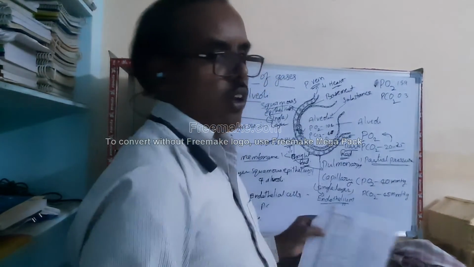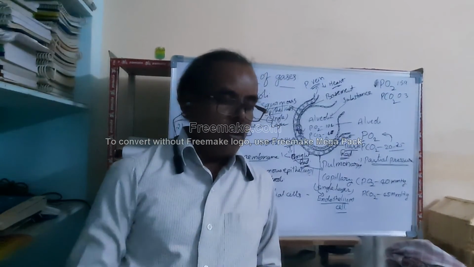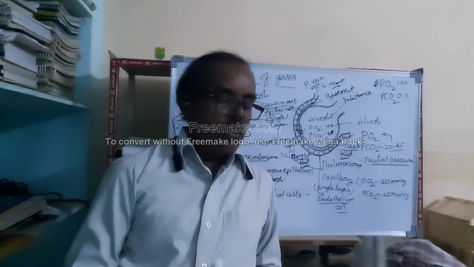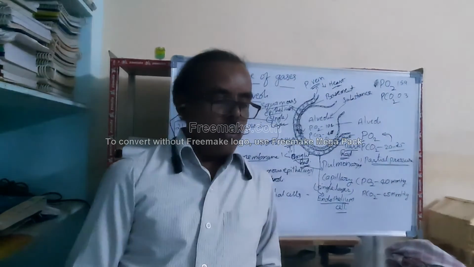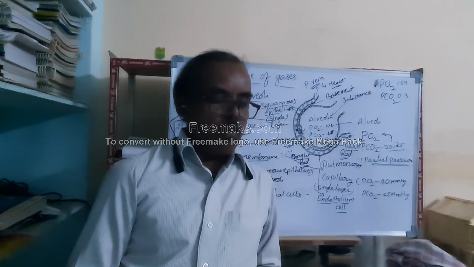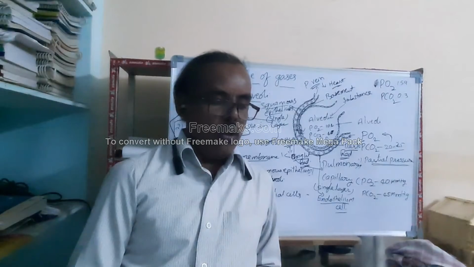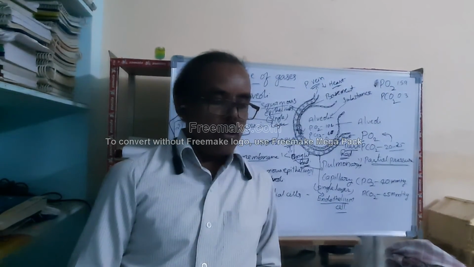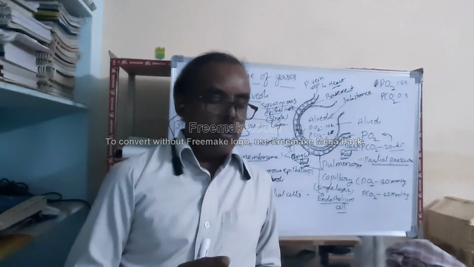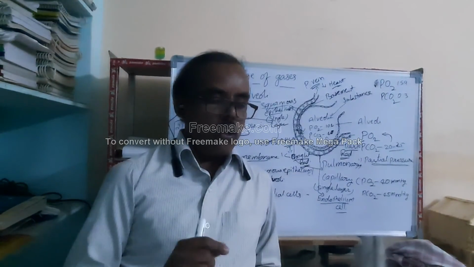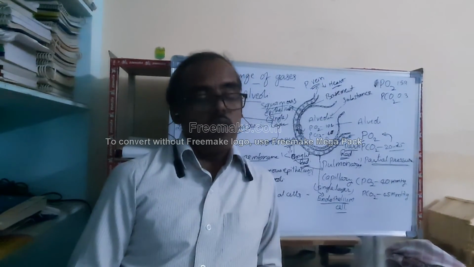One question was asked at NEET 2016 level. I'll read that question and options, and let us see if we can solve the problem. The partial pressure of oxygen in the alveoli of the lung is: option A, equal to that in blood; option B, more than that in blood; option C, less than that in blood; and option D, less than that of carbon dioxide.